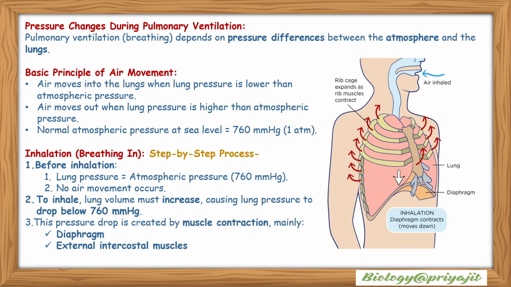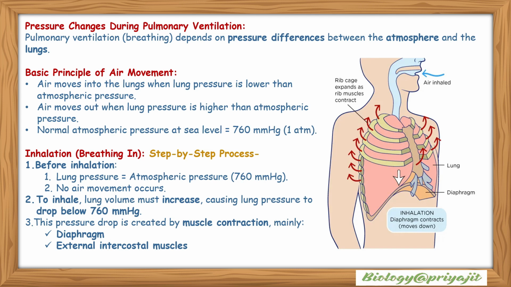Pressure changes during pulmonary ventilation. Pulmonary ventilation or breathing depends on pressure differences between the atmosphere and the lung. Basic principle of air movement: air moves into the lungs when lung pressure is lower than atmospheric pressure. Air moves out when lung pressure is higher than atmospheric pressure. Normal atmospheric pressure at sea level is 760 mmHg or 1 atmosphere.